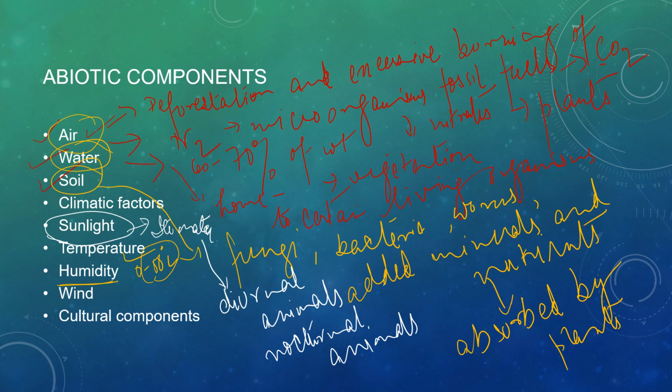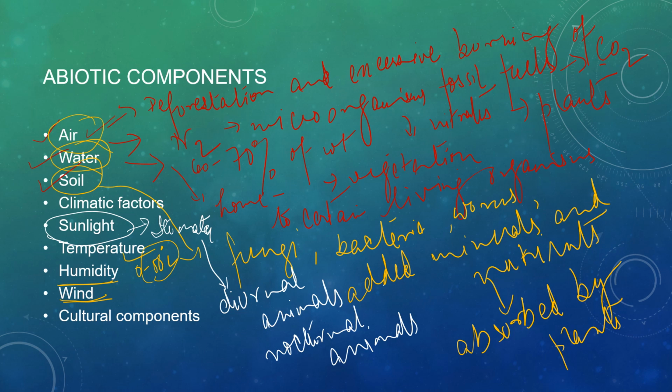Next to humidity, wind is another abiotic component, another climatic condition which affects the environment. Wind is the movement of air, which helps in the pollination of flowers and dispersal of seeds. This is a very important role of wind in the environment. Evaporation helps us sweat faster and feel cool, and wind helps in dispersing pollution, smoke and dust.